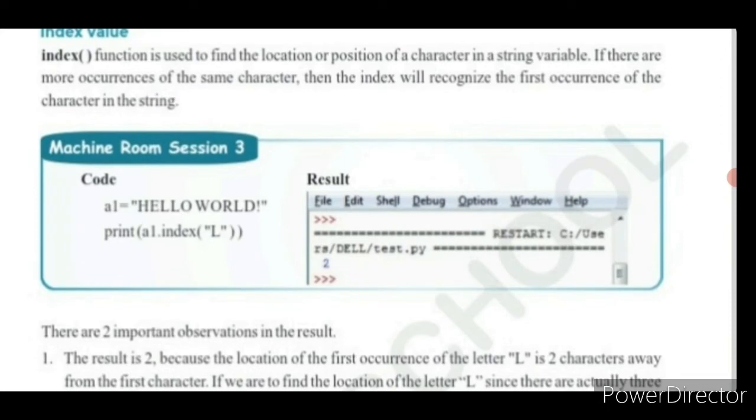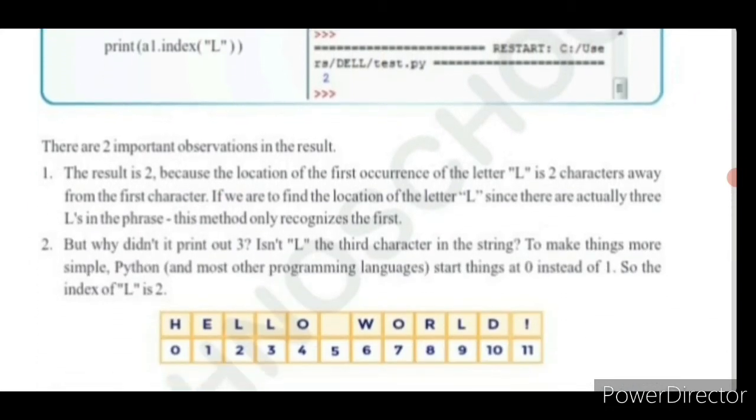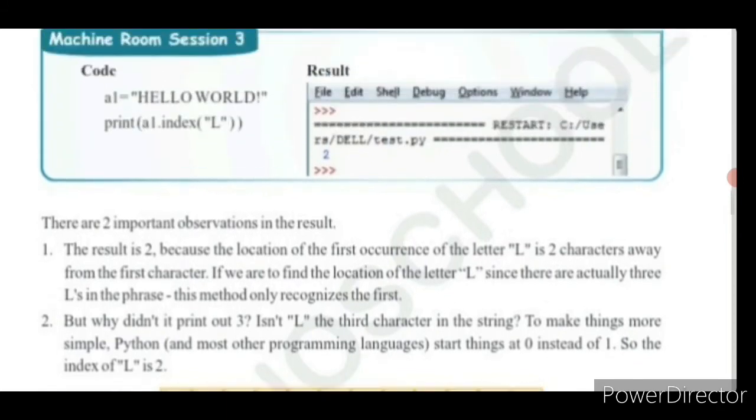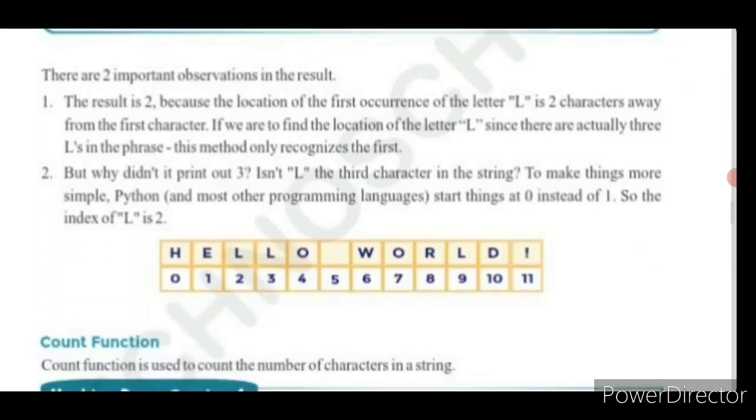So here the index function is used to find the location of the L value in the string hello world. So L is present at index position 2, so it has written 2. Clear, children? Okay, so this is about this topic.